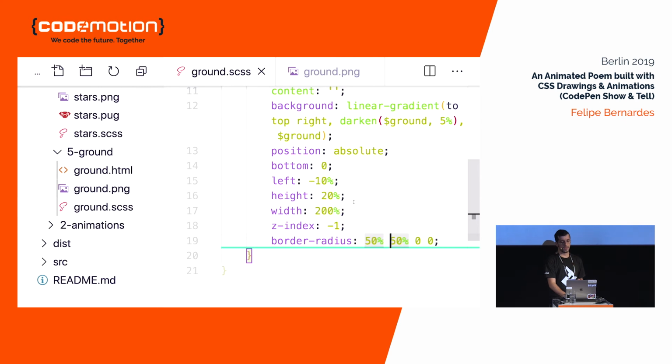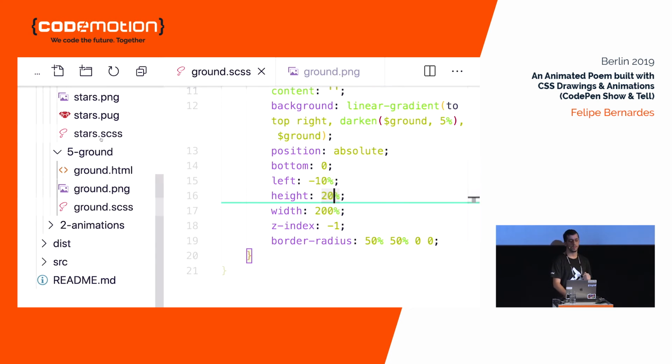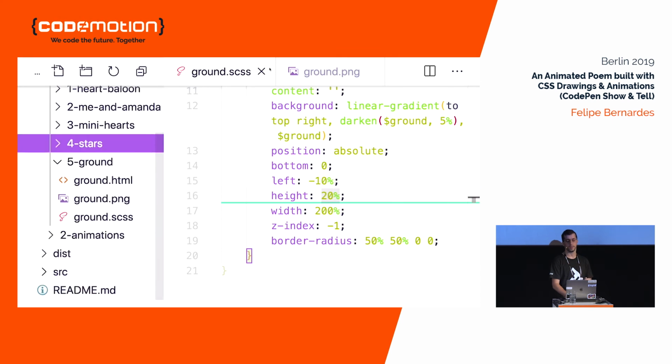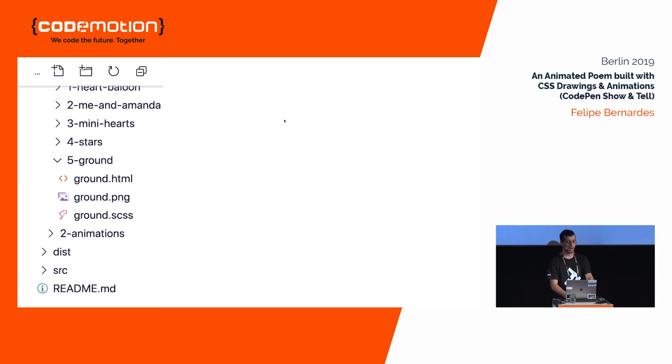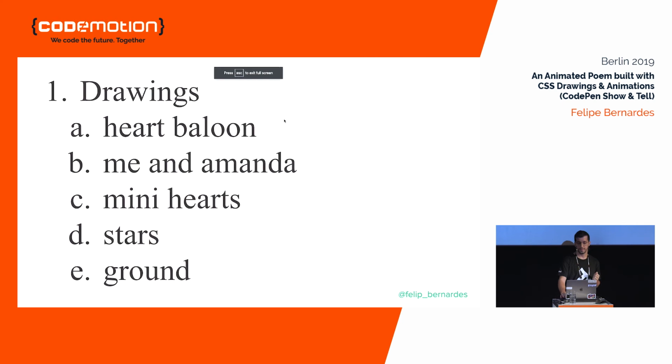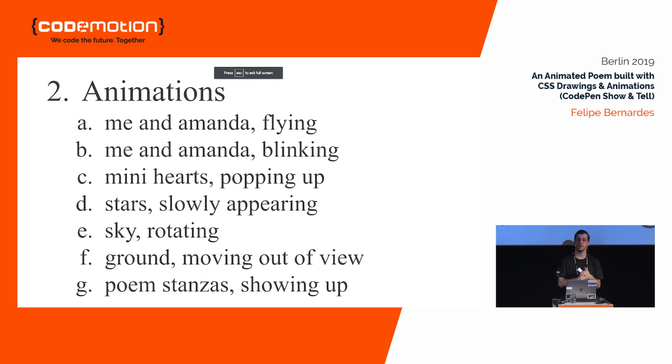Okay, we can also pay attention that the height of it is 20% of the screen size, and that will be important in our animations part. Now, let's look into the animations. So I have a list of 2 of the animations. We'll be looking at each one of them separately, and after that, we will be looking at the entire animated poem running.